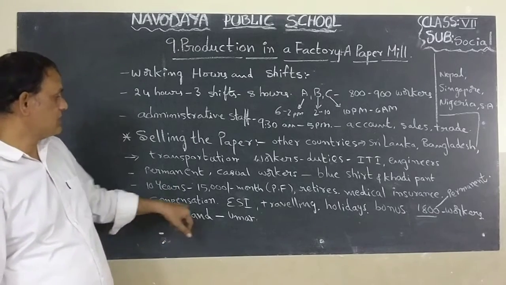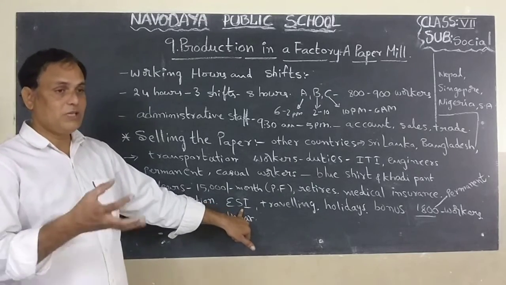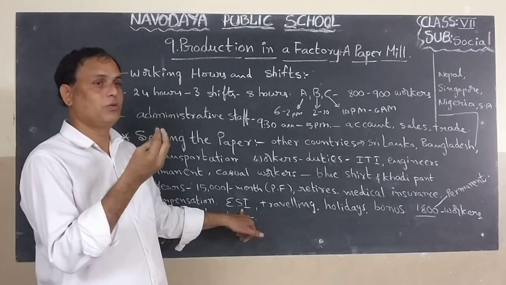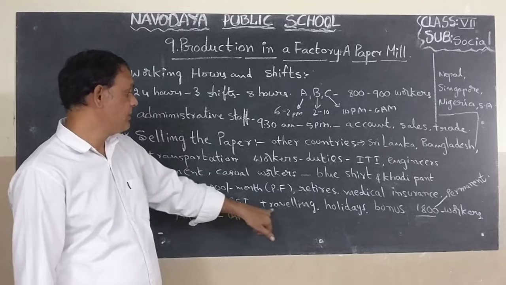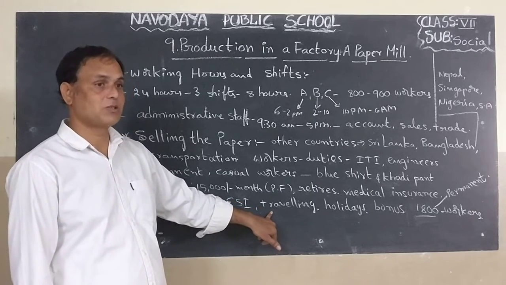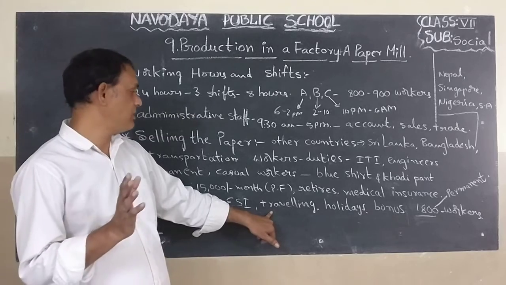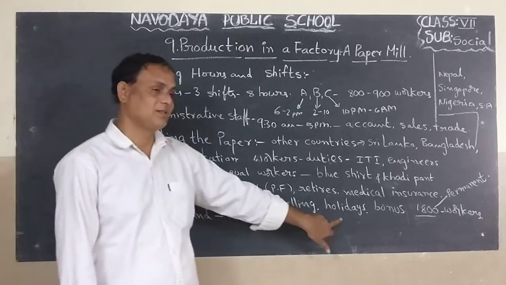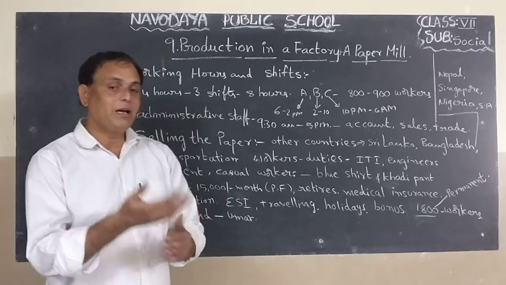Okay, children. Next, ESI facility is also there. With that ESI hospital, they will treat the patients without money. Next, they will give traveling facilities also. Next, he has holidays. Next, the factory will get profits.